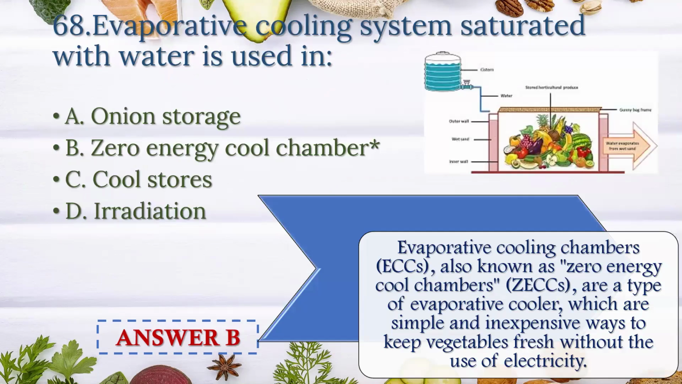Evaporative cooling system saturated with water is used in zero energy cool chamber. Evaporative cooling chambers, ECCs, also known as zero energy cool chambers, ZECCs, are a type of evaporative cooler which is a simple and inexpensive way to keep the vegetable fresh without the use of electricity.